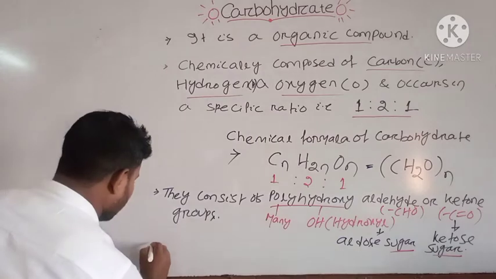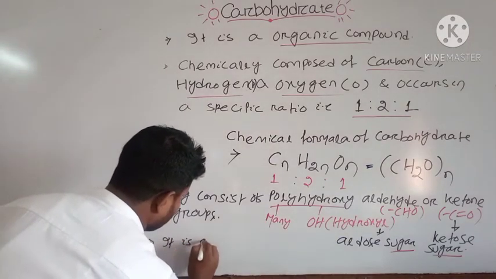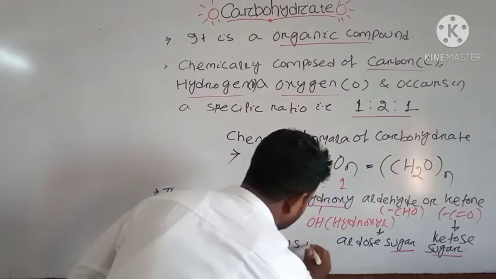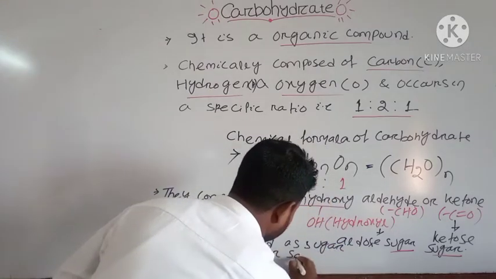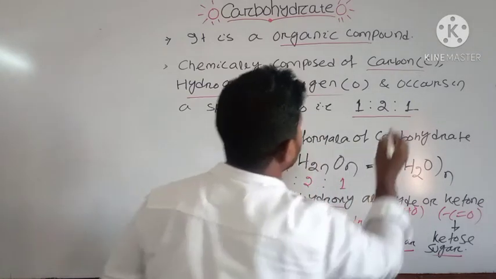We can add a point. It is also called as sugar or saccharides. Okay, you can write a point.